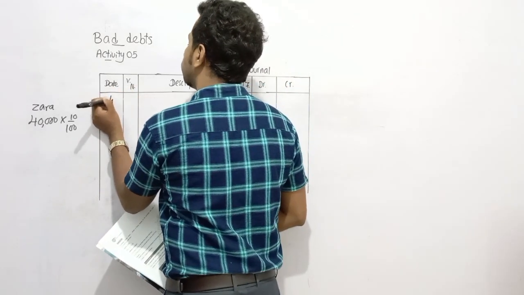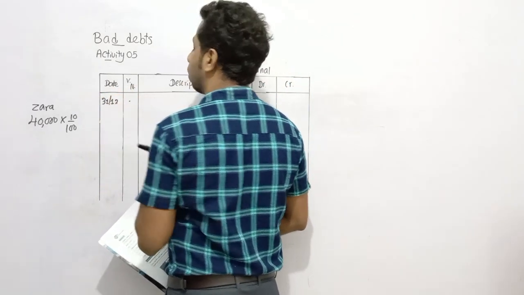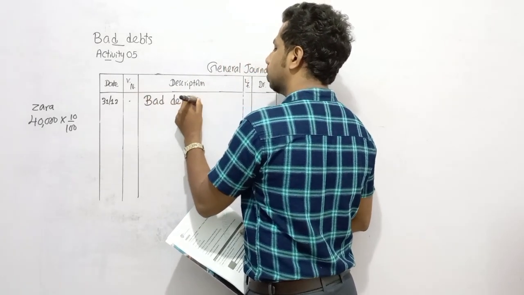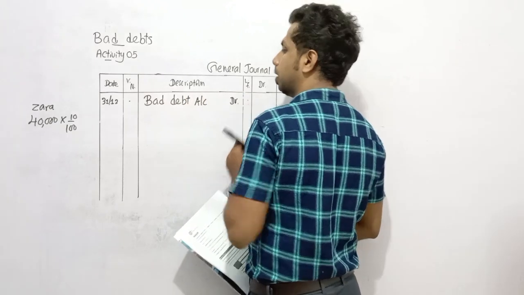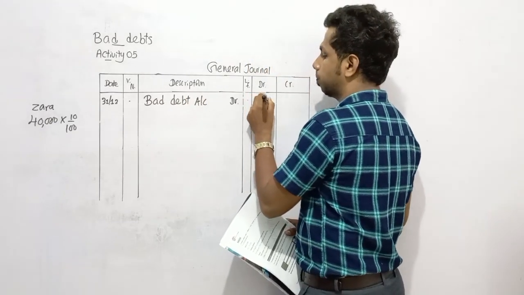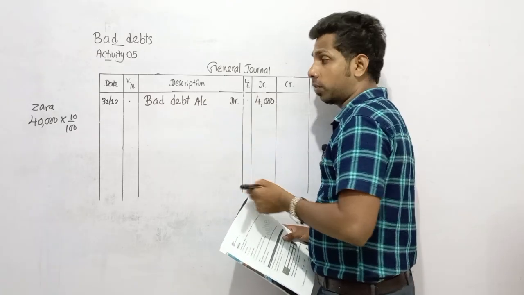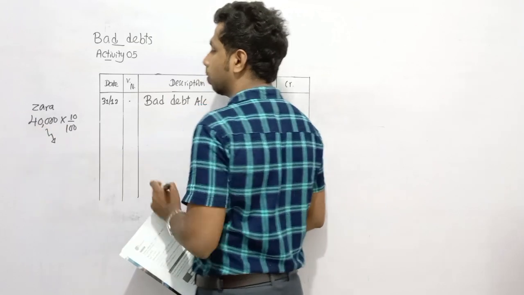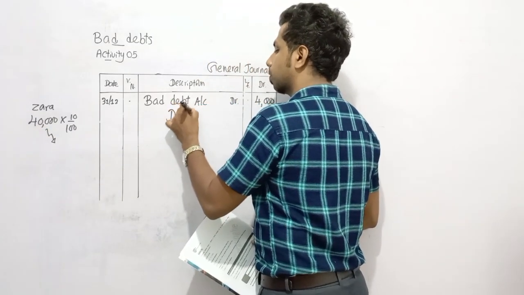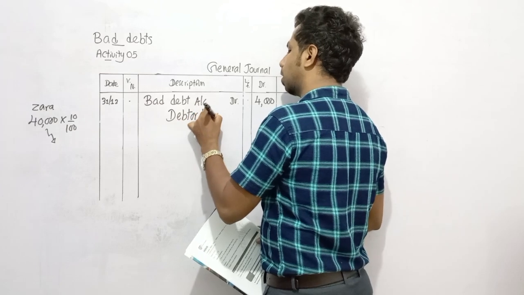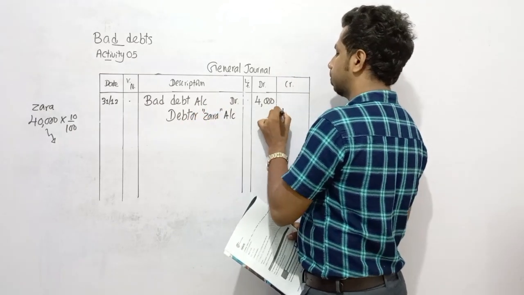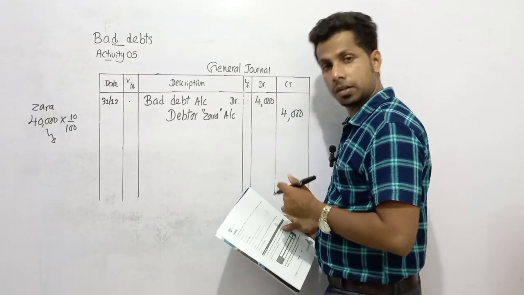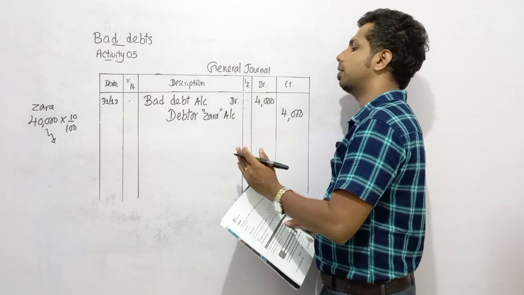Now let's record, my dear children, bad debts. Let's take this into accounts. You need to recognize bad debts as an expense. So bad debt account debit, when increasing expenses, debit 4,000. Therefore, what happened on the other hand? Because of recognizing bad debts, what happened to the debtor receivables? Decreased by 4,000. So debtor Sarah account credit. According to O levels, we maintain personal accounts also. So bad debts debit, debtor Sarah account credit.